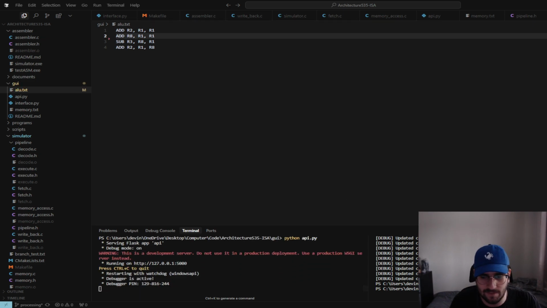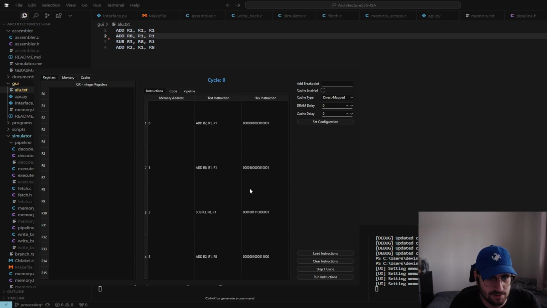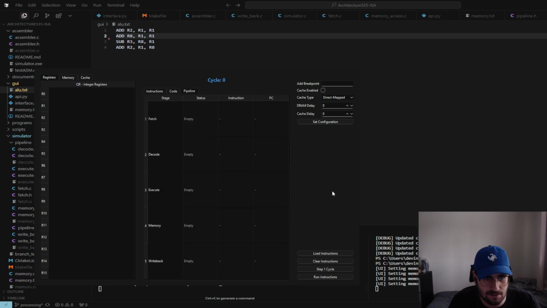No idea why. It's probably just some decode execute misrepresentation. Okay, so we are going to add. So this is the pipeline that I set up visually, which is a pain. It does not work.